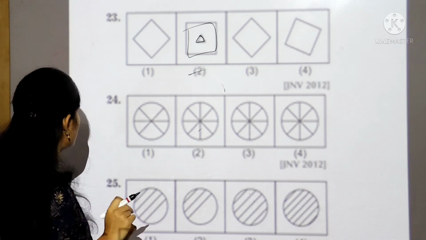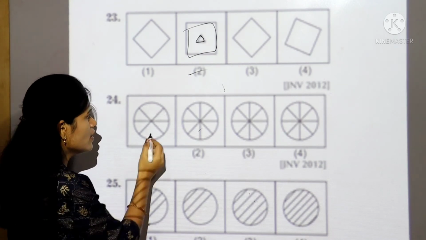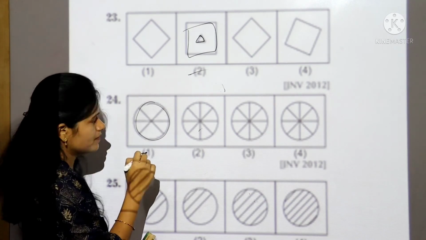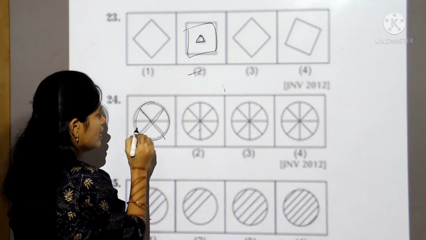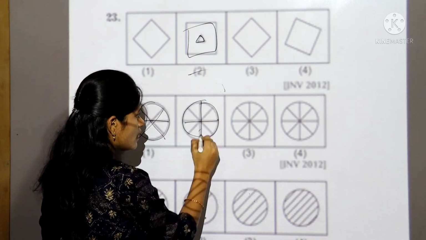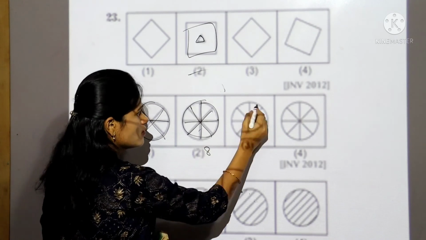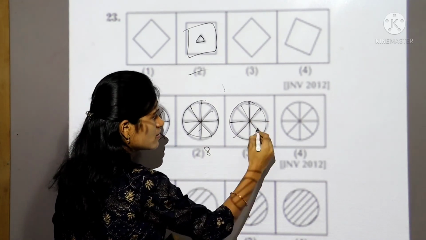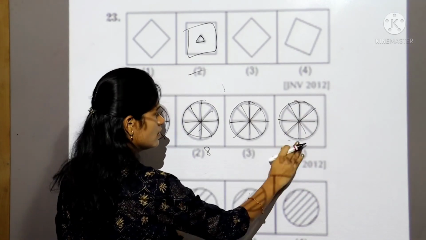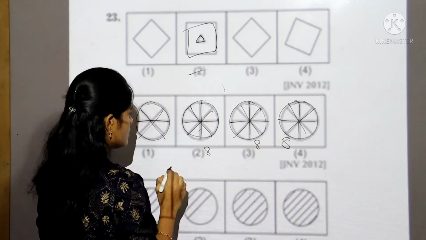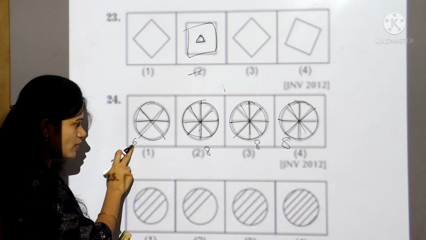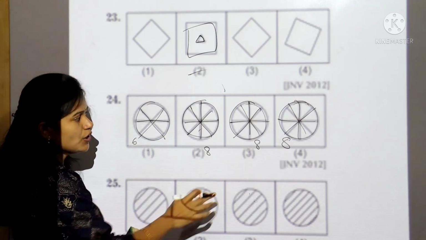Let's take the 24th question. See, they have given one circle, next the diagonals. See, in the first box they have given 6 parts. In the second box they have given 8 parts. In the third also they have given 8 parts. In the fourth also they have given 8 parts. But only in the first box they have given 6 parts, which is different from the others.